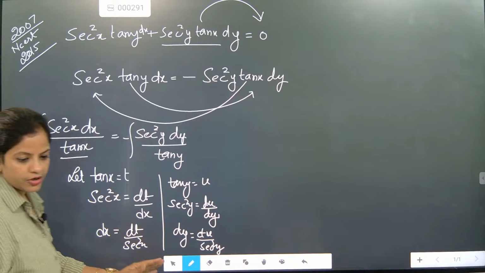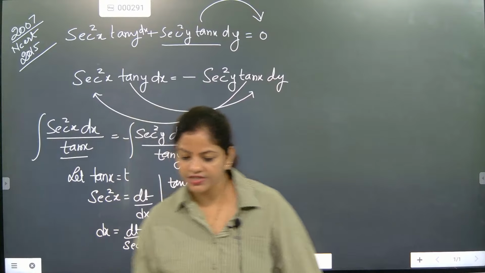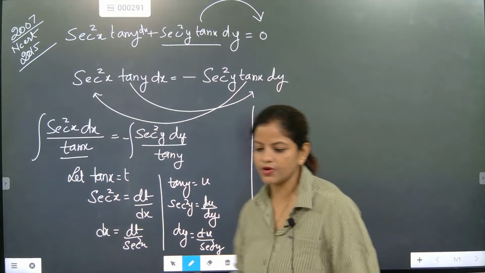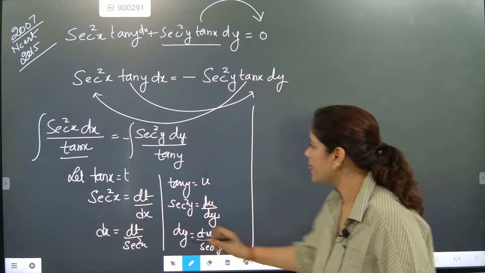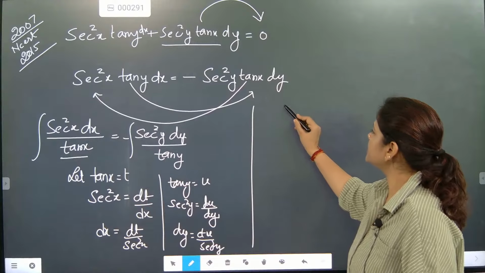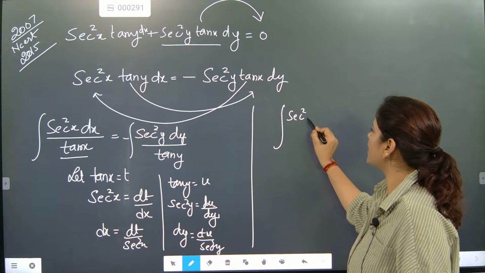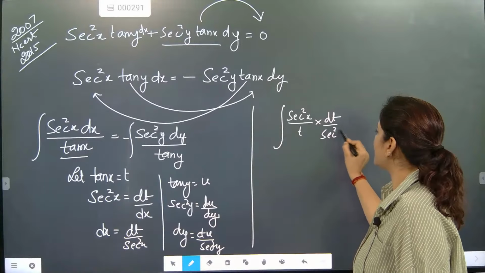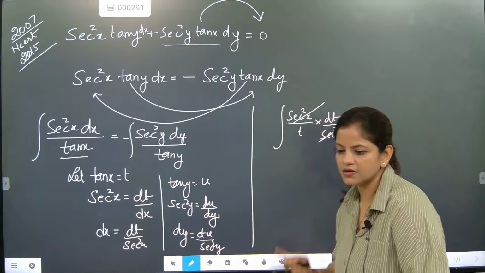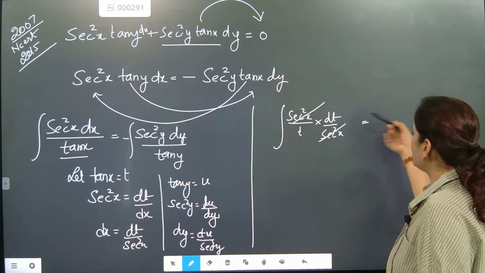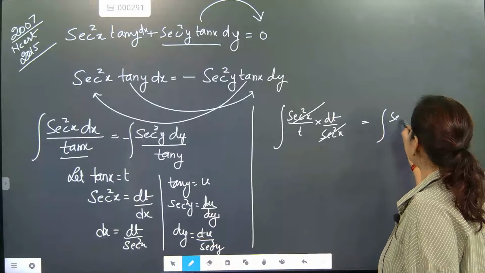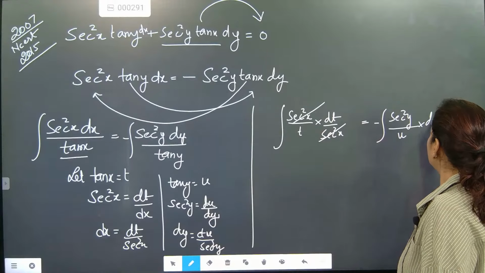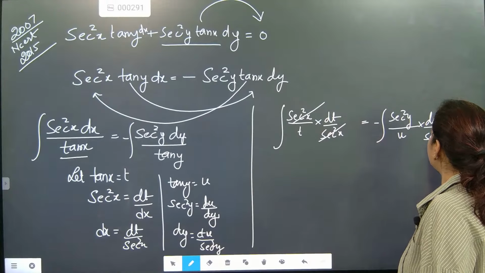Whatever value you got, what is the answer, beta? Log 10x. Let's check this one out. I will check whether the answer you are getting is correct or wrong. So here it will come secant square x by t into dt by secant square x. This and this got cancelled. Now here secant square y, minus is there, please remember that part, u into du by secant square y.